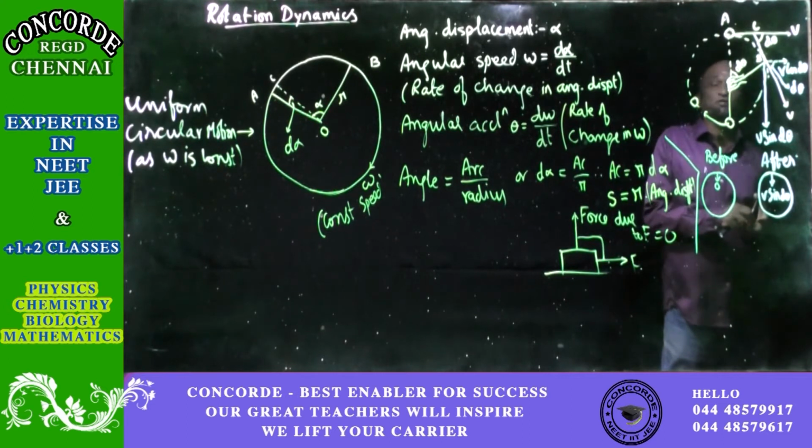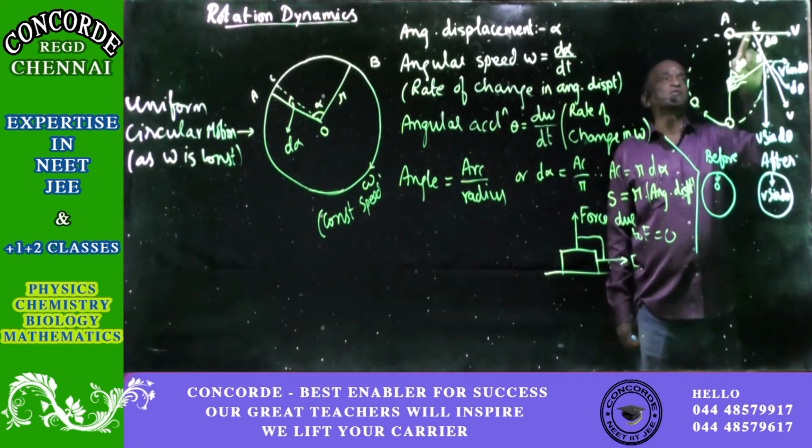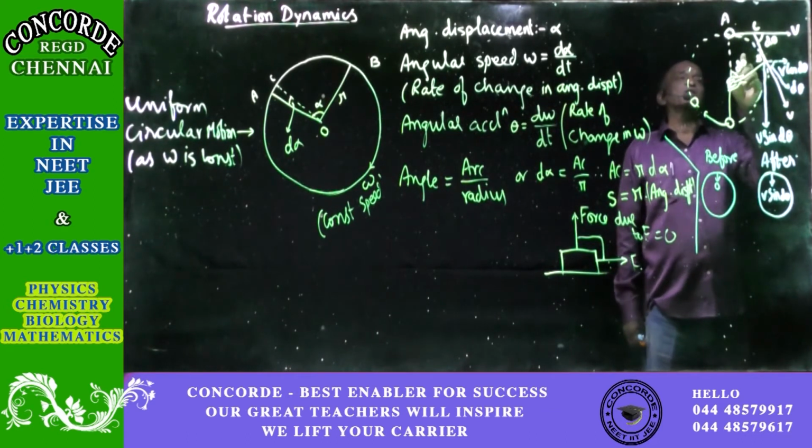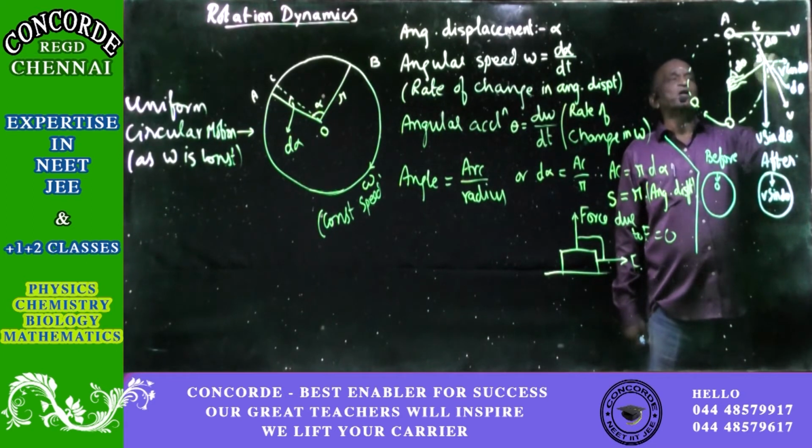I have given you a very good explanation for that before. See, vertical, horizontal. Here, see, this is the radial direction. Tangent is always 90 degrees to the radial.